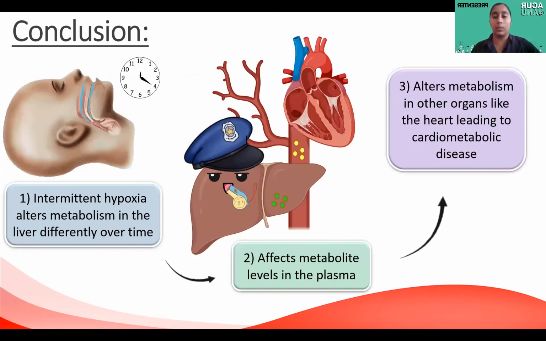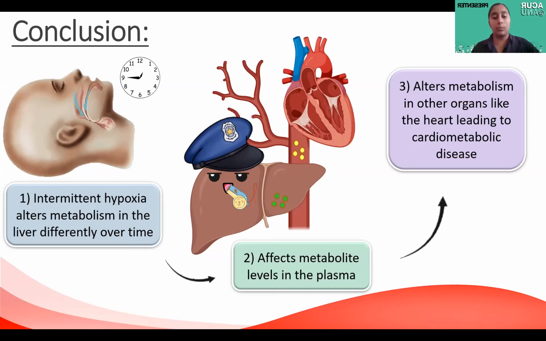Ultimately, we think that intermittent hypoxia alters metabolism in the liver, but that there might be adaptive or maladaptive responses which are activated in the short or long term after exposure to intermittent hypoxia. And this might affect energy substrates for other organs such as the heart. We think that this is the link to cardiometabolic disease.